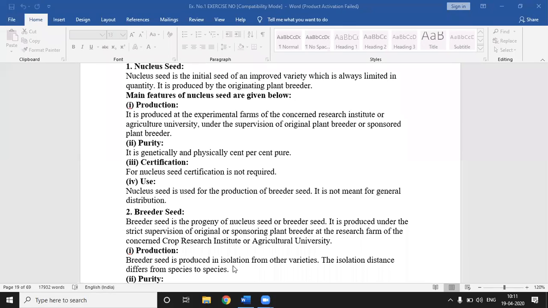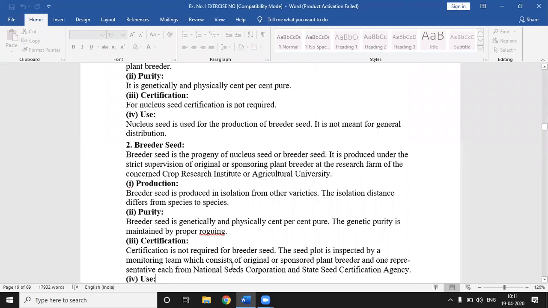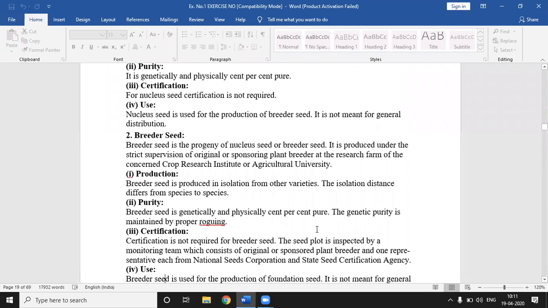Then purity of breeder seed. Breeder seed is genetically and physically 100% pure. The genetic purity is maintained by proper rogueing. We studied different rogueing stages in the previous lecture.